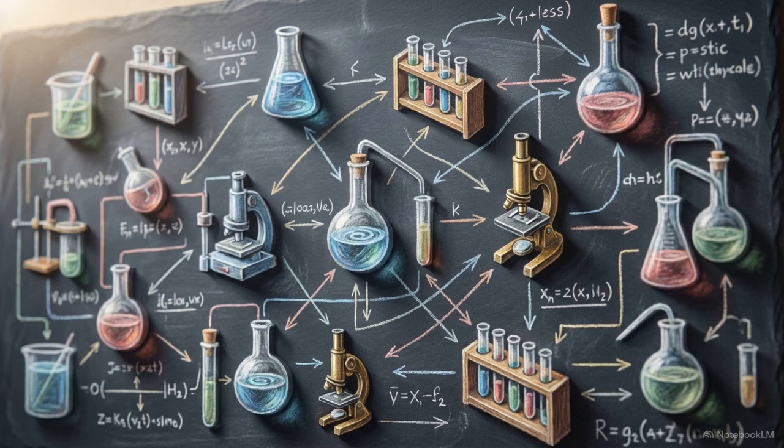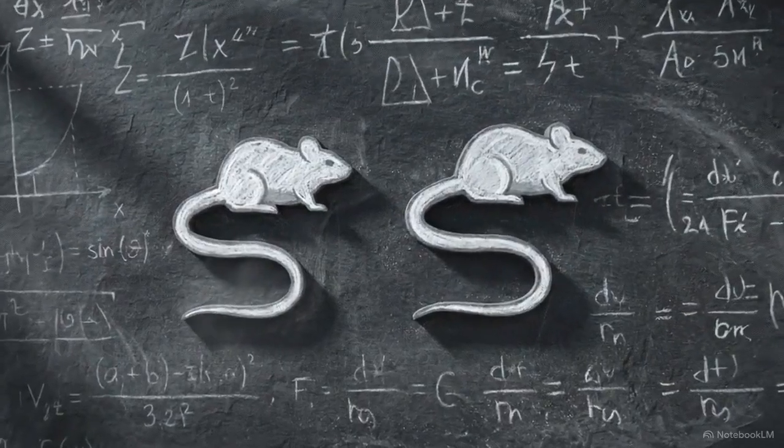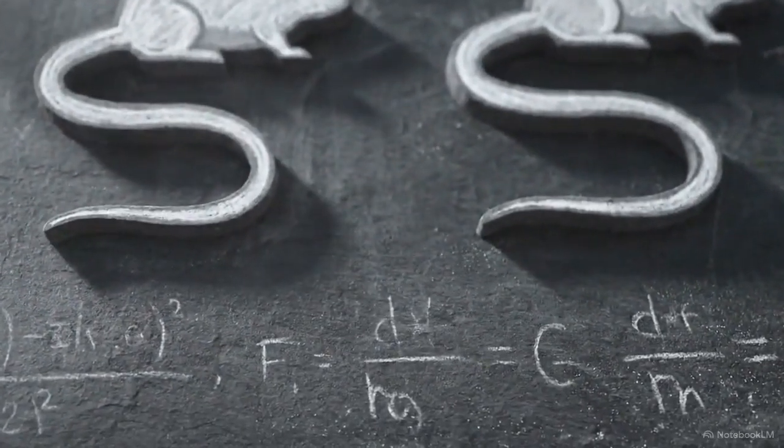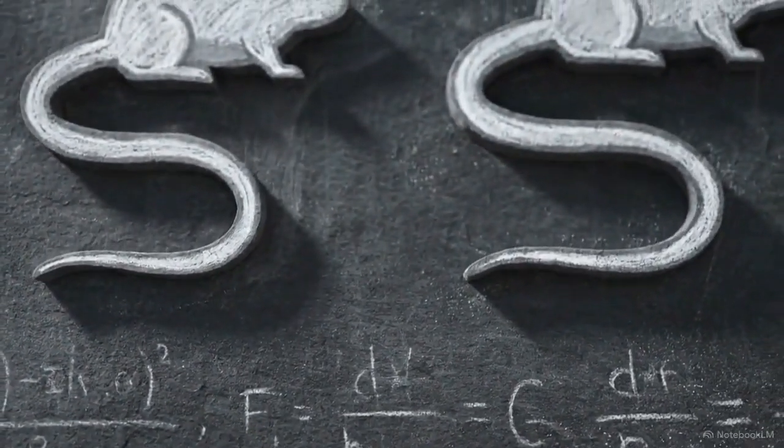In 1934, pharmacologist Otto Schallmann synthesized a new compound called meperidine. During testing, he noticed something highly specific. The mice injected with the drug all exhibited an identical S-shaped curve in their tails.